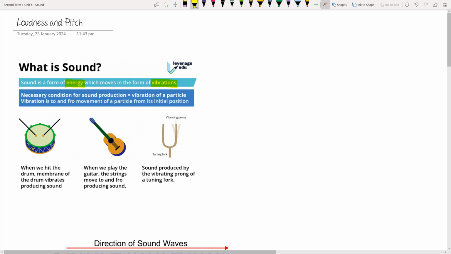We do know that when we hit a drum, the membrane of the drum vibrates when we strike it with the drumsticks. That creates sound. In contrast to that, we also have guitar strings. When we pluck the guitar strings, they vibrate, they move, and that's how we create sound. In lab, we also created sound using a tuning fork. If you remember, when we struck the prongs of the tuning fork, it started vibrating, and because of that, we heard sound. So the first condition that is necessary for creating sound is vibrating objects.